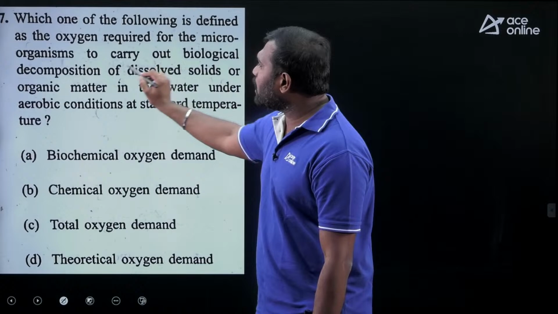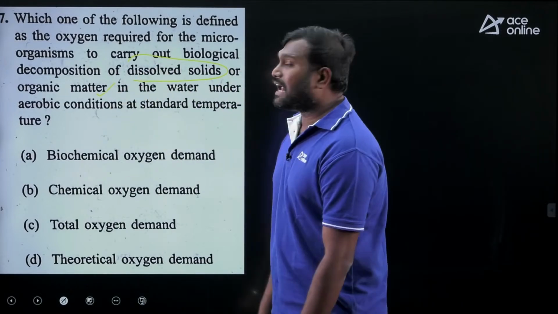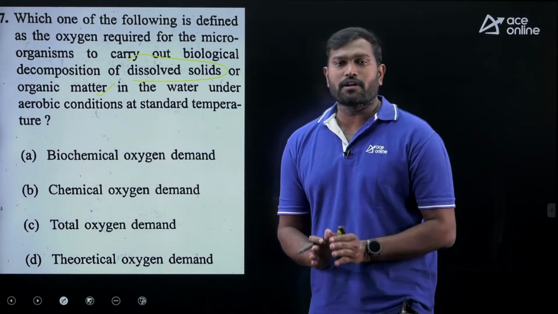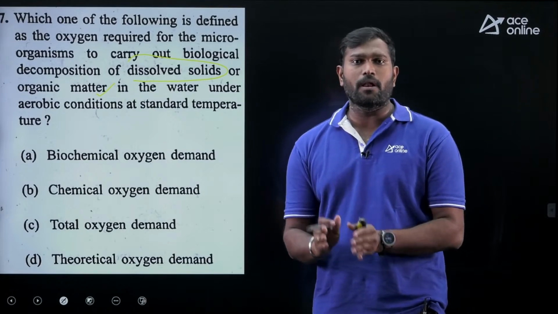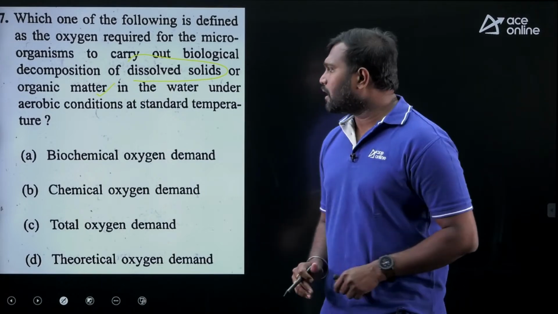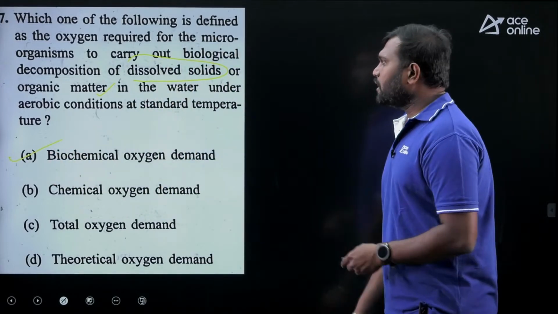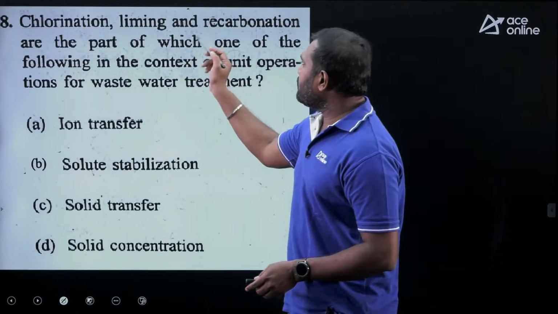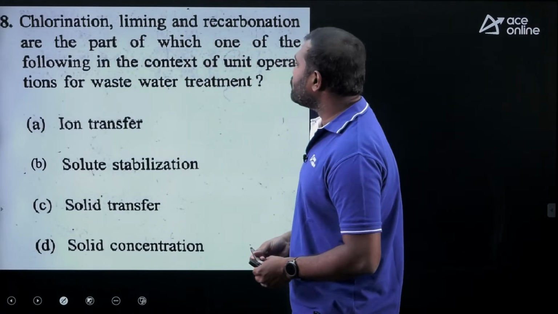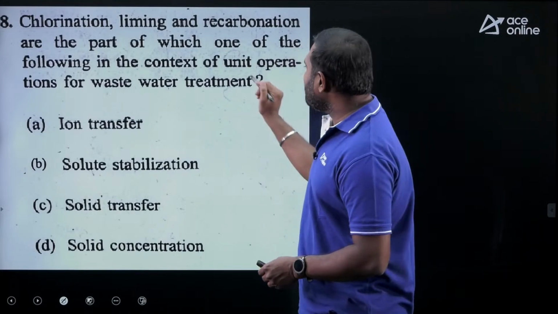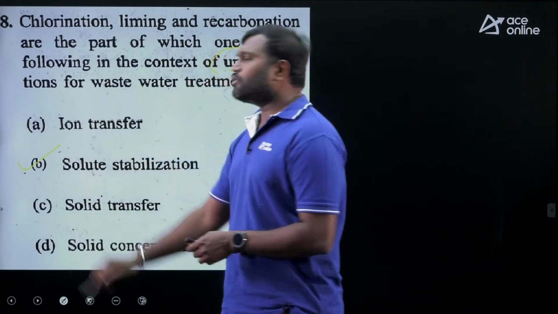Okay, so now which one of the following is defined as the oxygen required for the microorganisms to carry out biological decomposition of dissolved solids or organic matter in water under aerobic conditions? The amount of oxygen required by bacteria under aerobic conditions means biodegradable organic matter. So that is nothing but the biochemical oxygen demand, which is BOD. So the correct answer is option A. Now chlorination, liming and recarbonation are the part of which one of the following in the context of unit operation? So in the meaning of unit operation, the unit operation is solute stabilization.